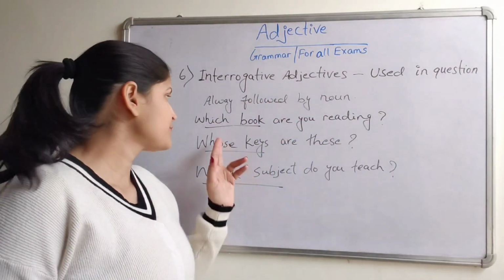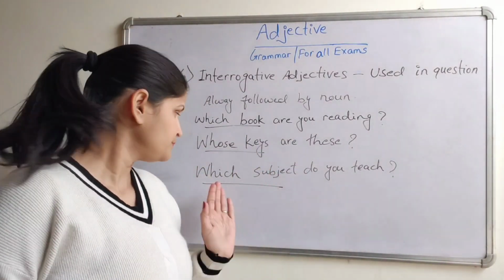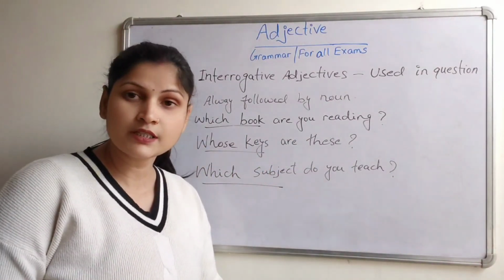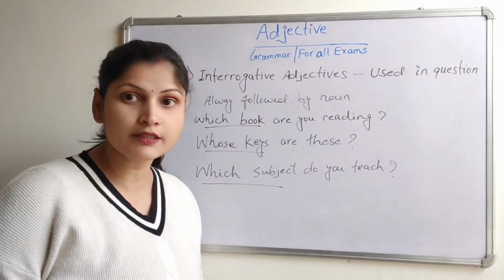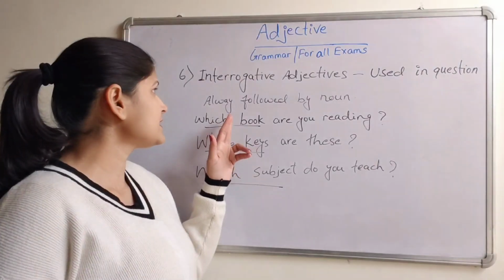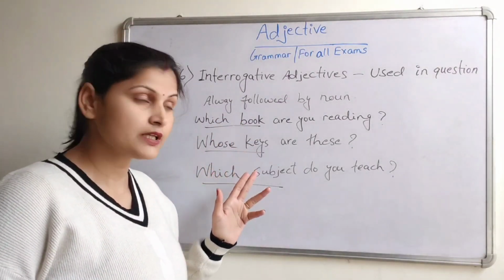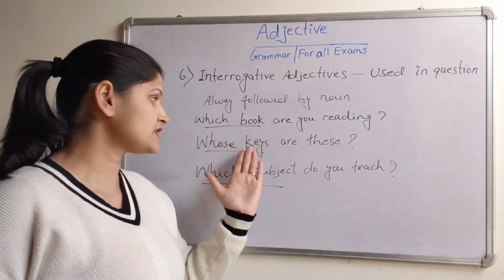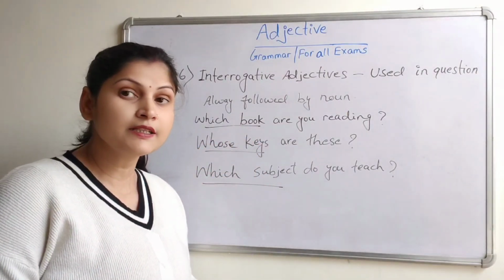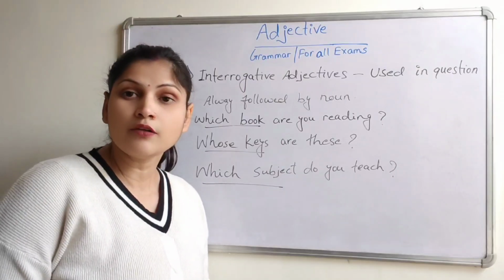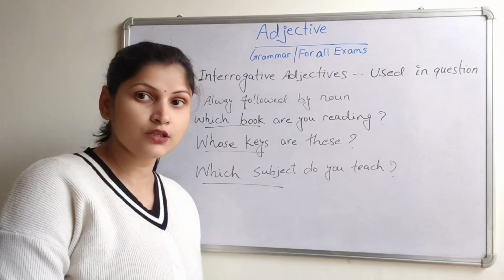For example, which book are you reading? Whose keys are these? Which subject do you teach? Whose bag is this? Which book do you want? You see, these interrogative adjectives are always followed by the noun, they come with the noun: which book, whose keys, which subject, whose bag. But an interrogative pronoun always comes alone and replaces the noun and then asks the question.